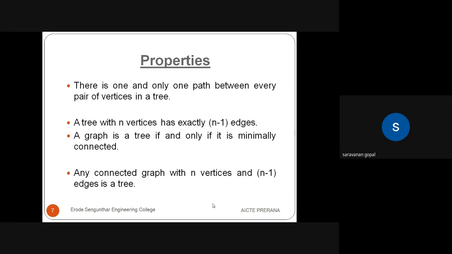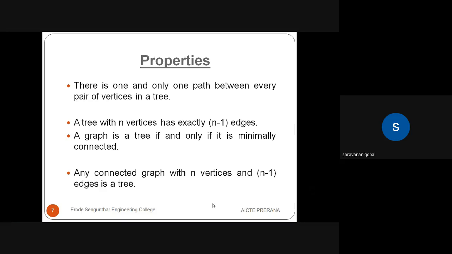In a tree there are so many properties. Here I am mentioning some properties of a tree. The first property: there is one and only one path between every pair of vertices in a tree. So each and every node has only one path. The next property: a tree with n vertices has exactly n minus one edges. If you have five vertices, definitely you have four edges. The next property: a graph is a tree if and only if it is minimally connected.